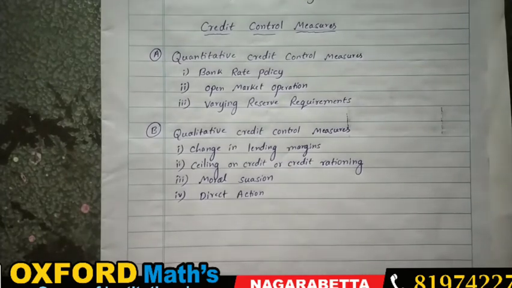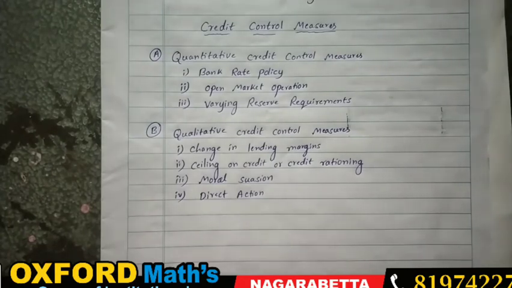And suppose for a 100 crore business with the public, you are going to keep, say, 20 lakh or 30 lakh as CRR.